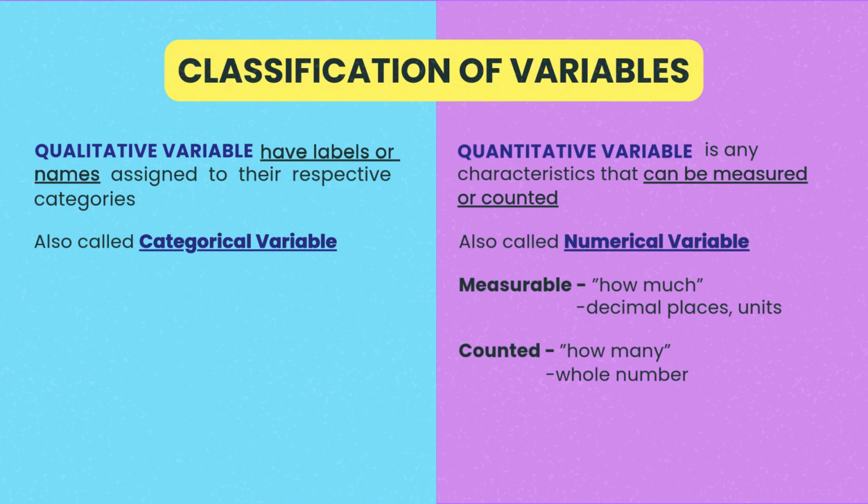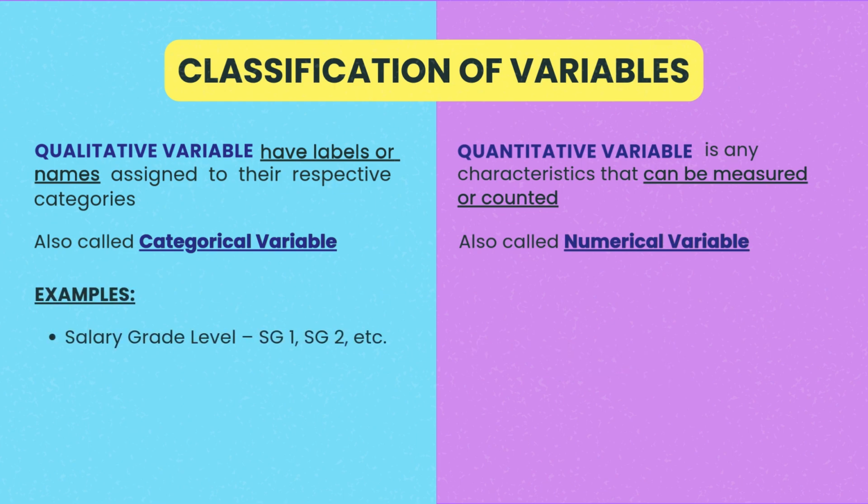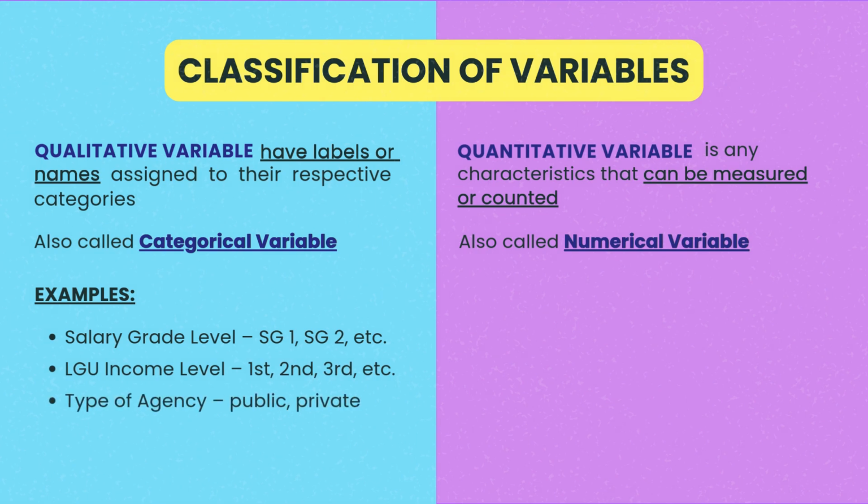Now let's have some examples. For qualitative variables, salary grade level, SG1, 2, and so on. The LGU income level, first level, second level, third level, and so on. And the type of agency. So are you working for the public sector or the private sector? Now we say here that salary grade level is a qualitative variable because this is a question of what is your salary grade level, and not a question of how much is your income.